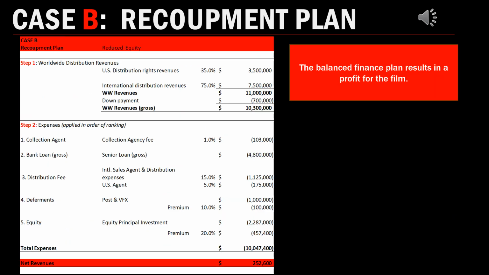So let's take a look at what happens if the movie now makes money, and how that would change the finance sources. So when the $11 million in worldwide revenues come in, the down payment of $700,000 has to be deducted because we already received it.